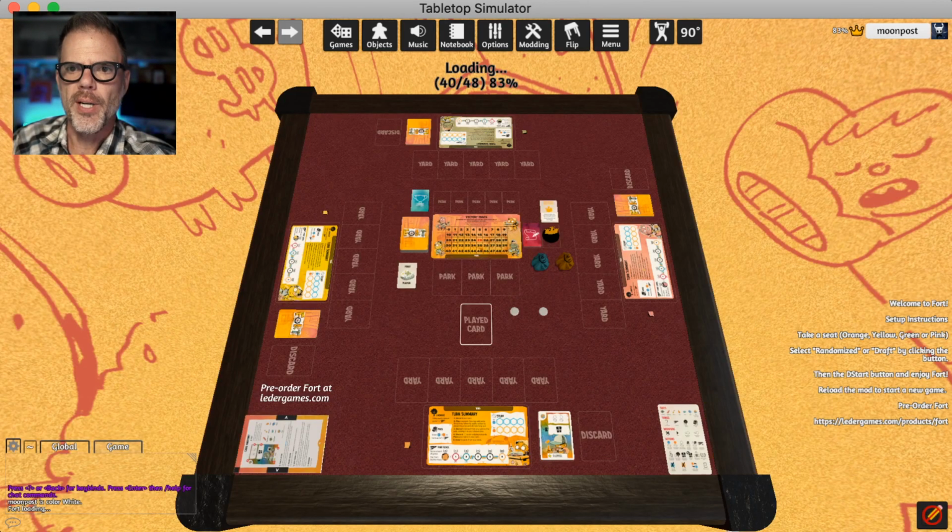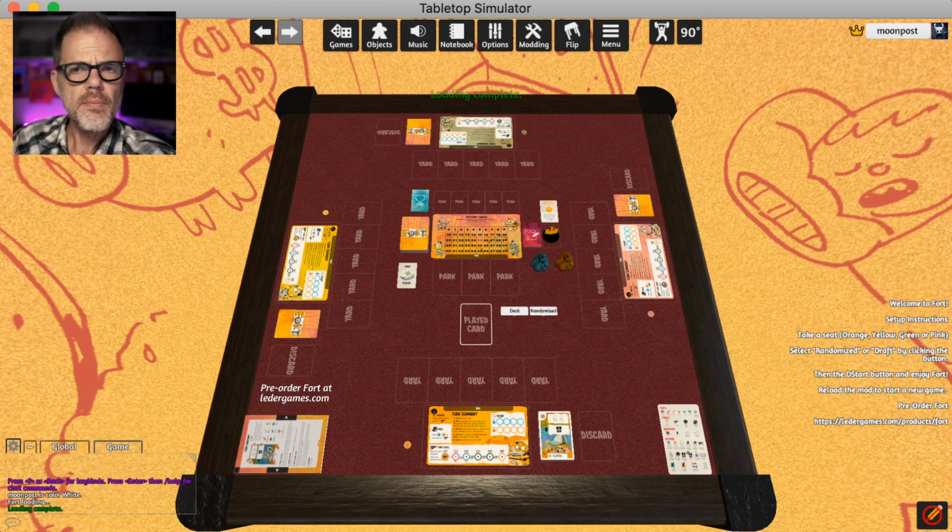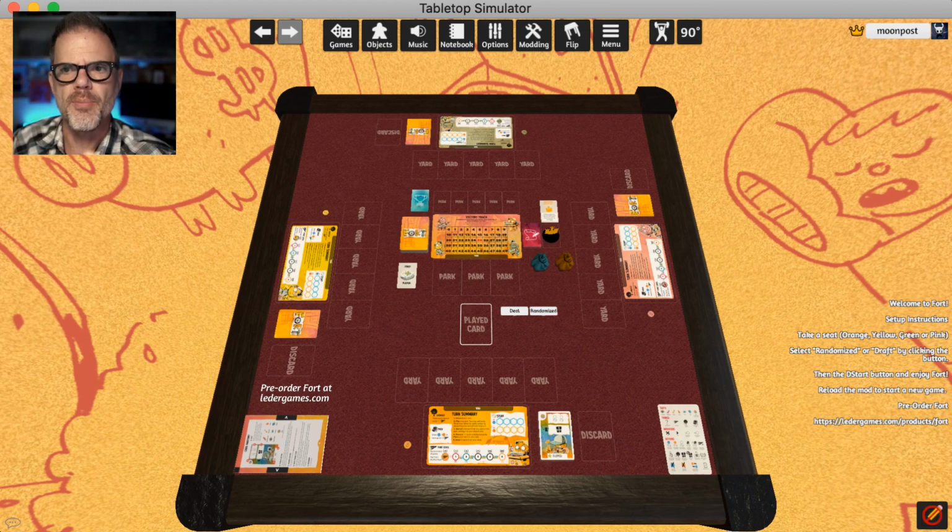And there's a chat window down here. So in game, you can chat if you want to, or sometimes the games will give statuses in here too. Like if you do a dice roll, sometimes it might show the value of the dice in that window too. But here you can see we have a 3D board of the game Fort. And this is an official release, so this isn't one just made by some random person. But there's instructions over here to get you going.